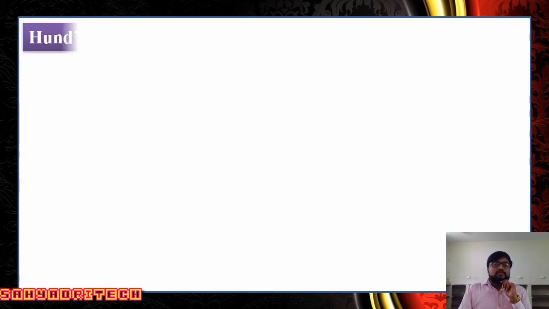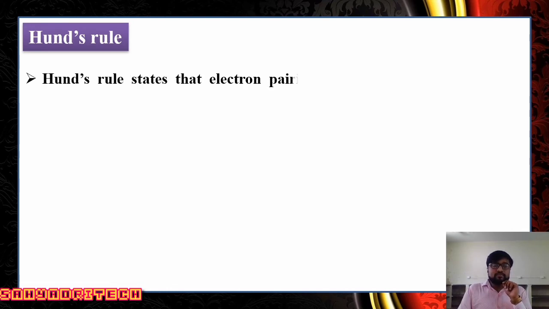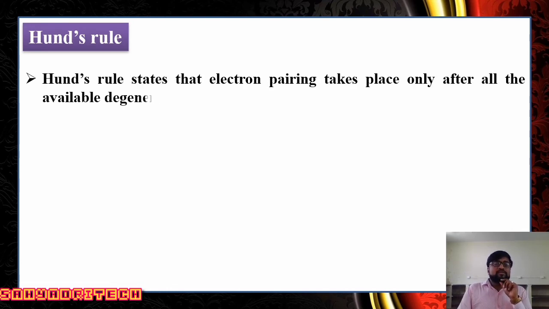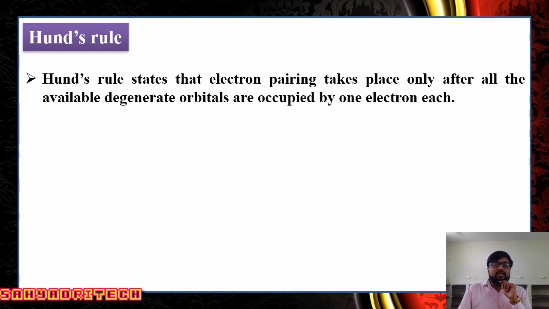Coming to the second one, Hund's rule. What does the rule say? Hund's rule states that electron pairing takes place only after all the available degenerate orbitals are occupied by one electron each. It is also called Hund's rule of maximum multiplicity.